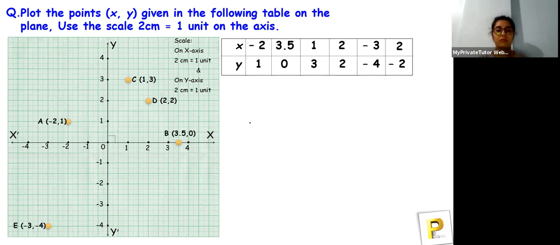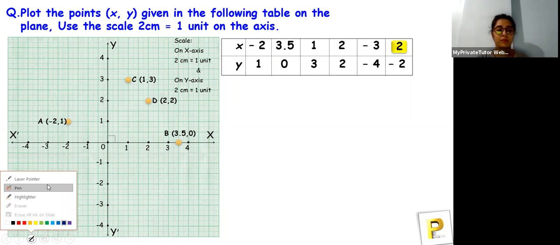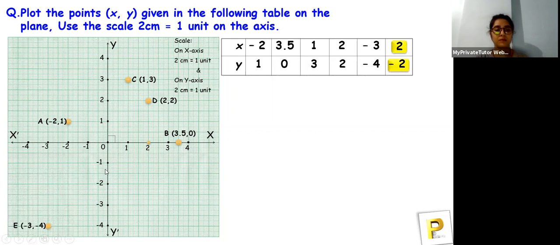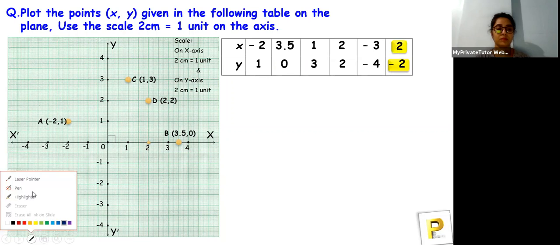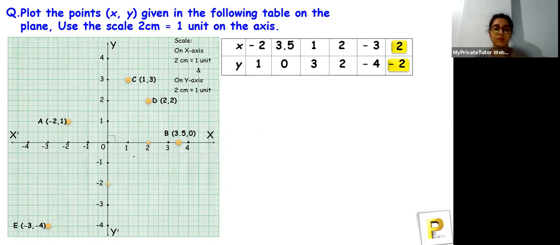So let's see where it lies. You can see that 2 is over here, and -2 is over here.